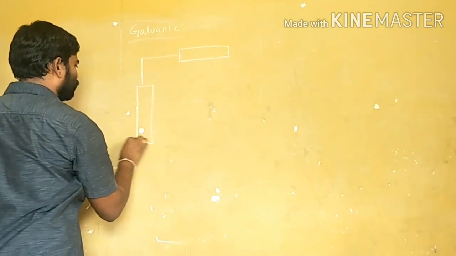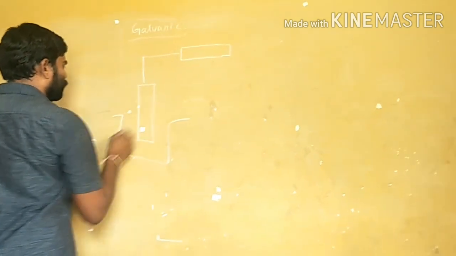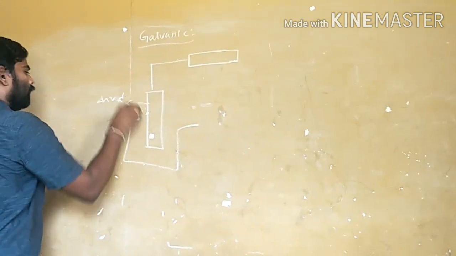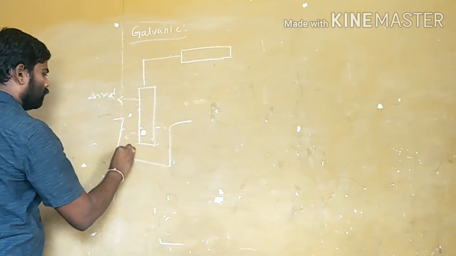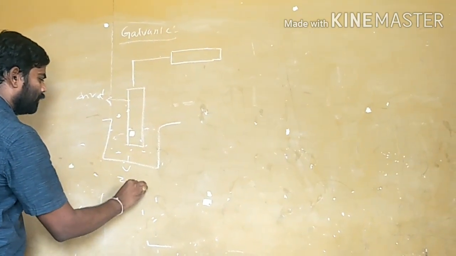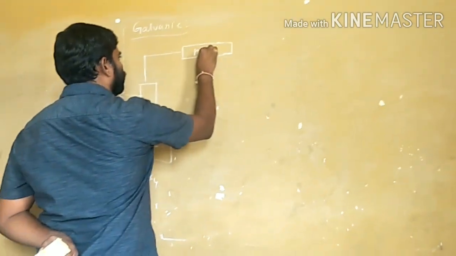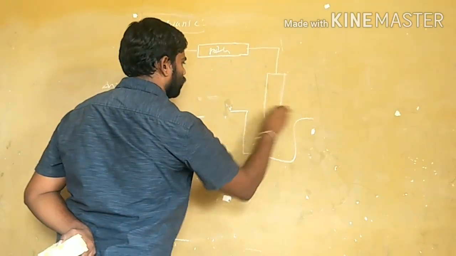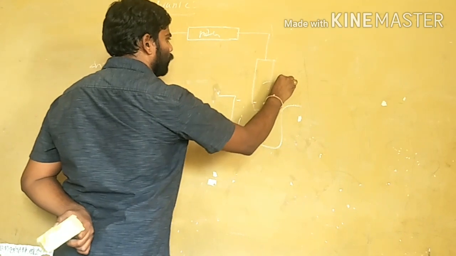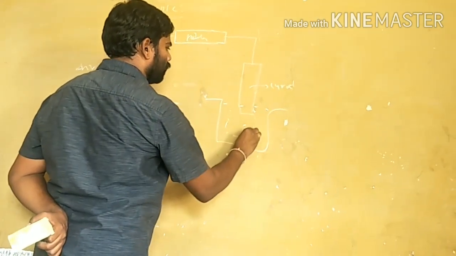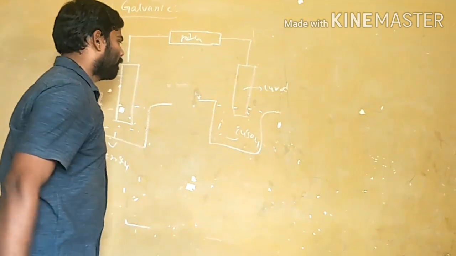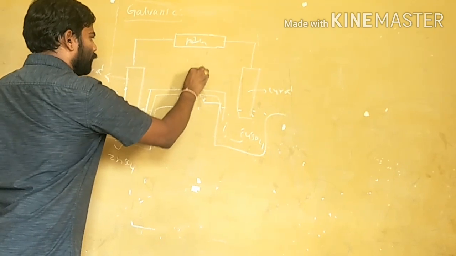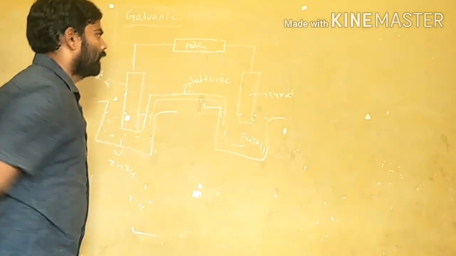This is a zinc rod dipping in zinc sulfate solution. This is a potentiometer. This is a copper rod dipping in copper sulfate solution, and these two are combined by a salt bridge. With this, a complete cell is formed.